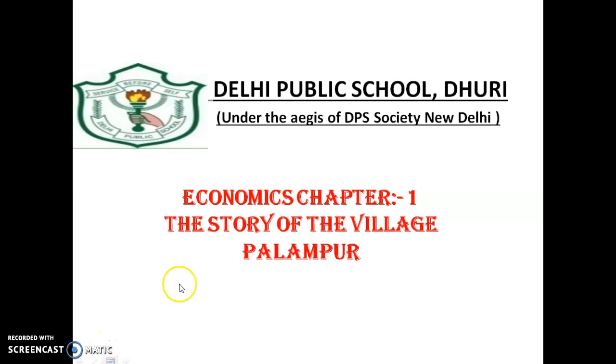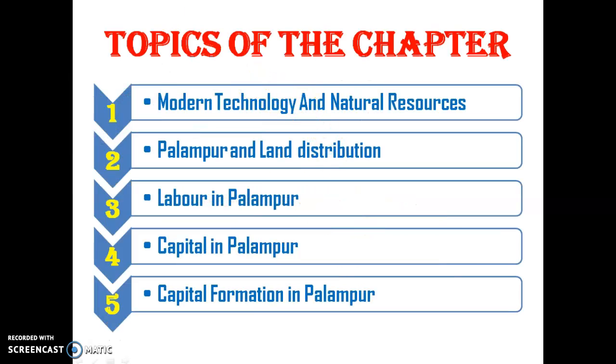Good morning, students. Today we have the second part of our economics chapter, the story of the village Palampur. In the previous chapter, we discussed the introduction and factors of production. In this topic, we will discuss the effects of modern technology on natural resources and Palampur and its land distribution.